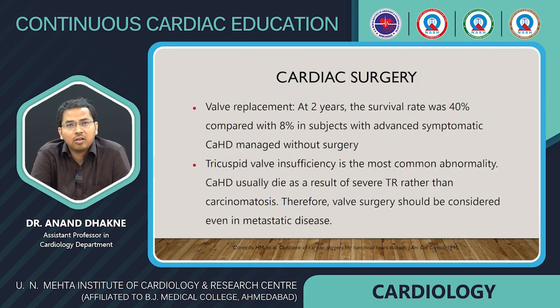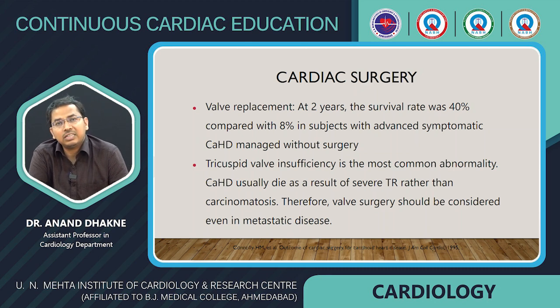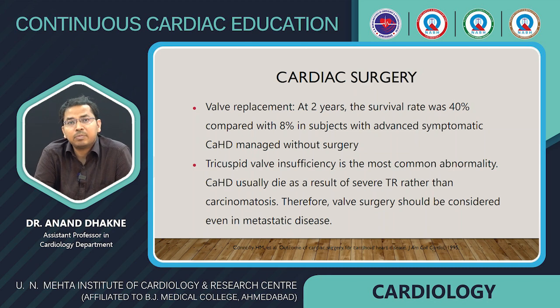Cardiac surgery. With valve replacement, the survival at 2 years is nearly 40% compared to 8% in a subject with advanced symptomatic carcinoid heart disease managed without surgery. We can see a difference of 40% versus 8% in patients not treated by surgery. Tricuspid valve insufficiency is the most common abnormality. Patients with carcinoid heart disease usually die as a result of severe tricuspid regurgitation rather than the carcinomatosis. Therefore, valve surgery should be considered even in metastatic disease.